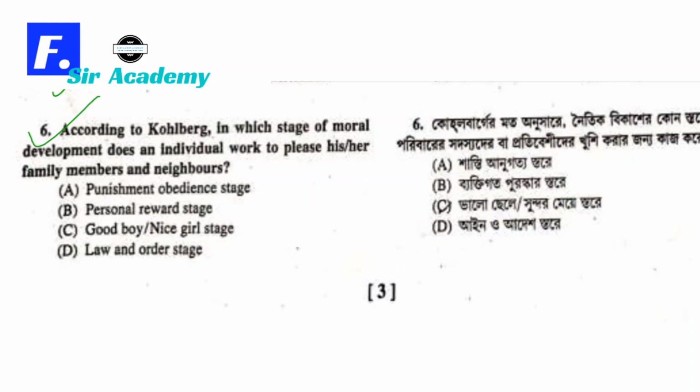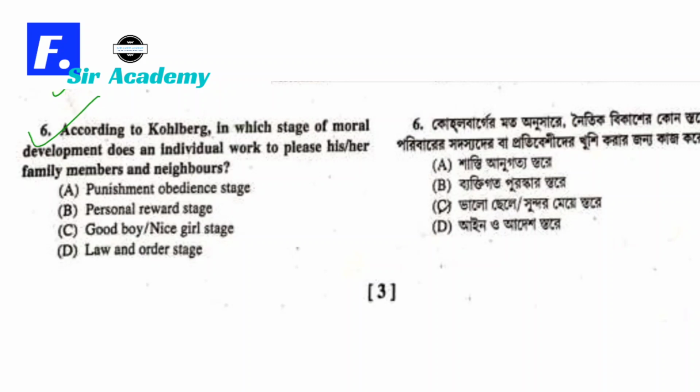According to Kohlberg, in which stage of moral development does an individual work to please his or her family members and neighbors? A, punishment obedience stage, B, personal reward stage, C, good boy good girl stage, and D, law and order stage.